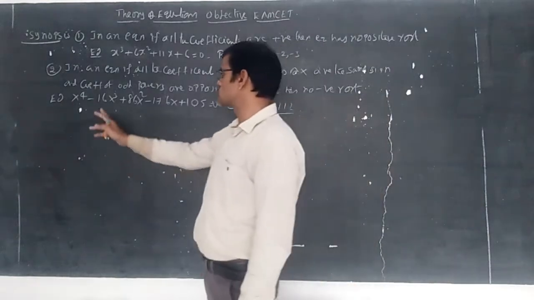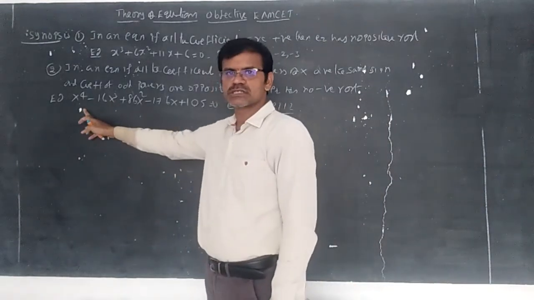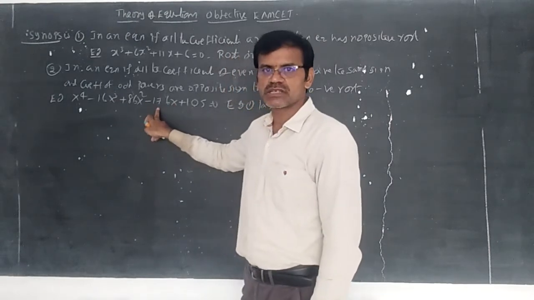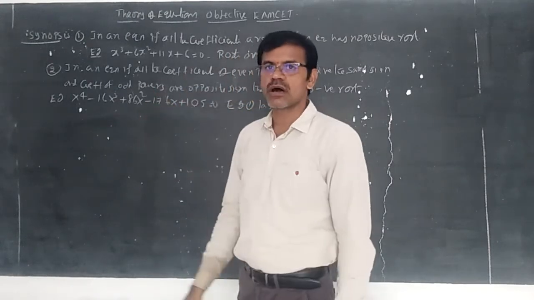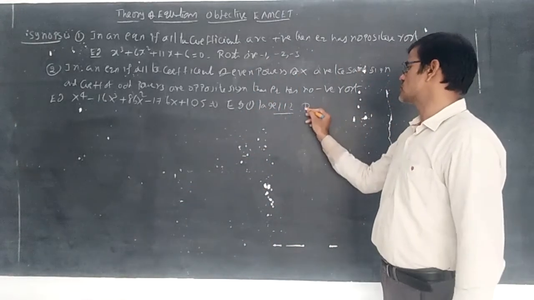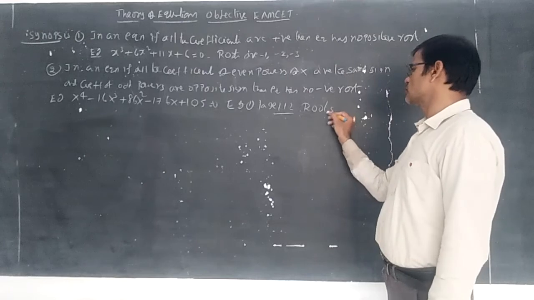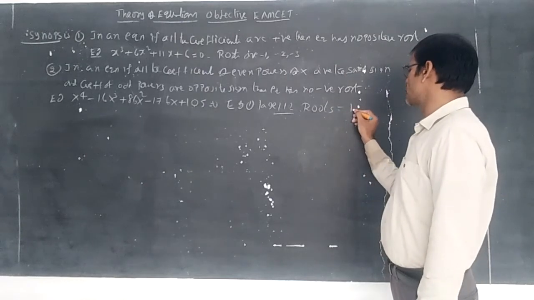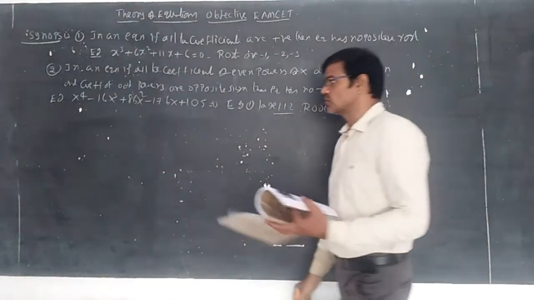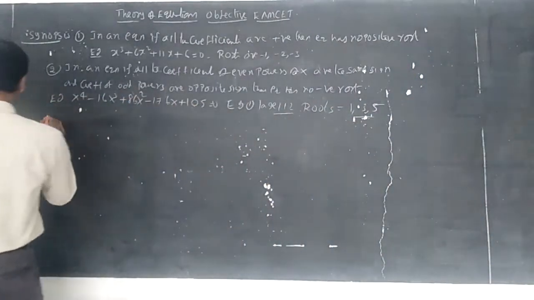And the odd coefficients are of opposite sign, meaning opposite to the sign of the even coefficients. So if the even ones are plus, the odd ones should be minus. The x cube coefficient is minus, and the x coefficient is minus 176. If the coefficients are like that, we have no negative roots. You see page number 112, example 5, you will get roots 1, 3, 5. So they are positive. Only positive roots you will get.